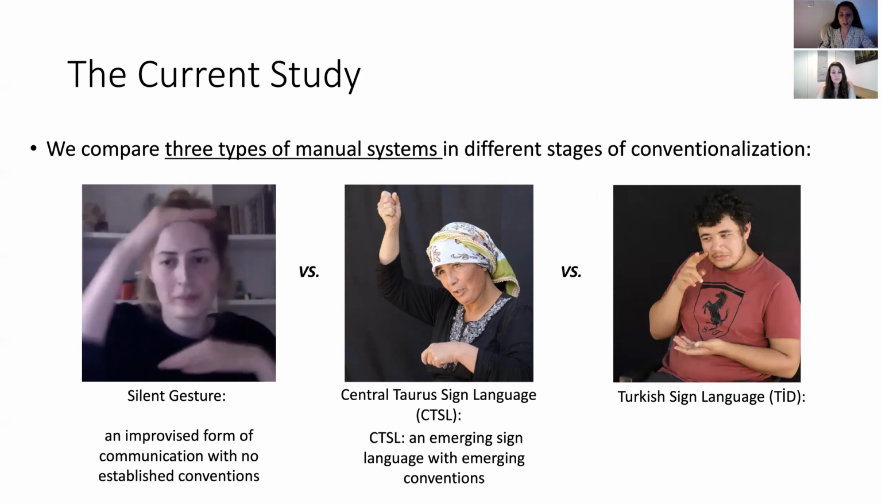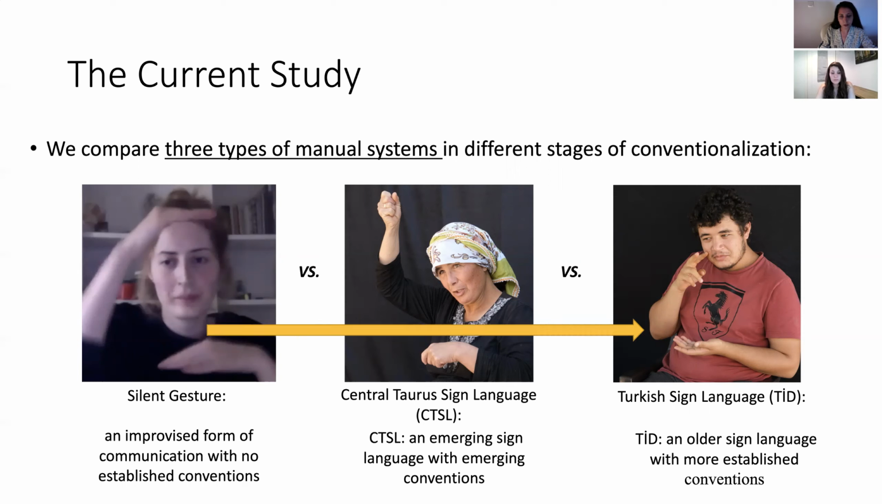And silent gesture is an improvised form of communication with no established conventions. CTSL is an emerging sign language with emerging conventions. And TİD is an older sign language with more established conventions. So this setup gives us a developmental trajectory of linguistic structures.